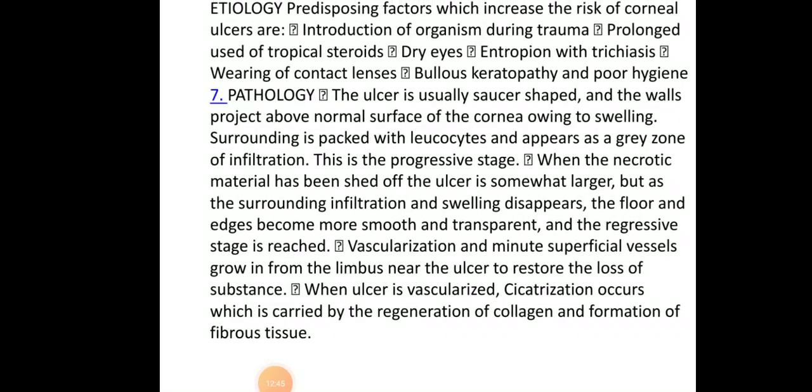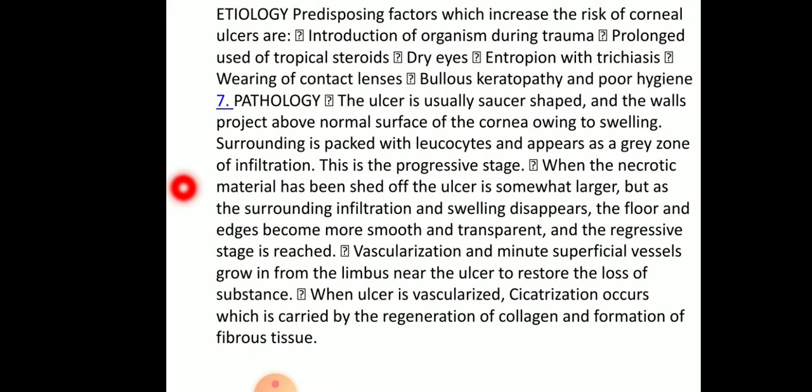Coming to the etiology, the predisposing factors which increase the risk of corneal ulcers are introduction of organism during trauma, prolonged use of topical steroids, dry eyes, entropion with trichiasis, wearing of contact lenses, bullous keratopathy and poor hygiene.